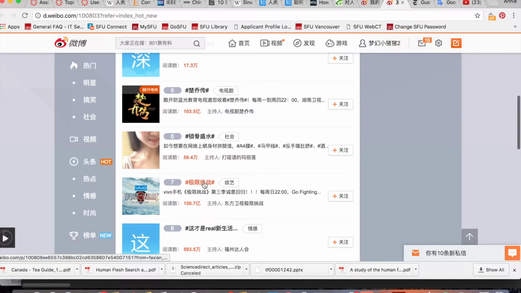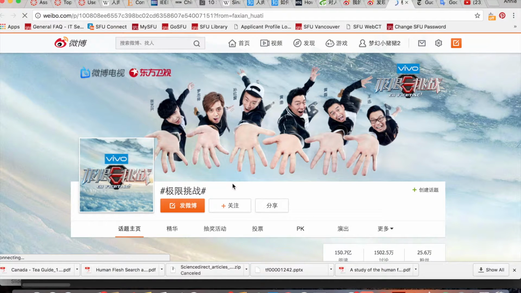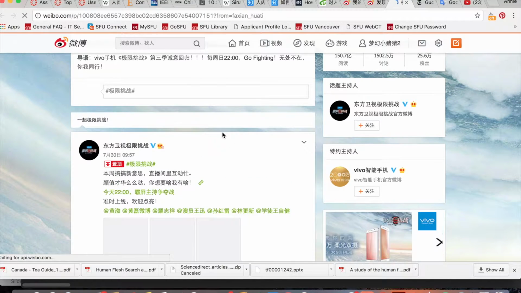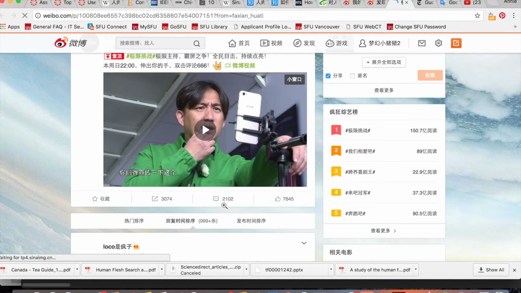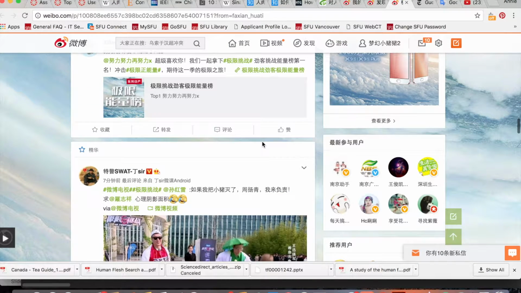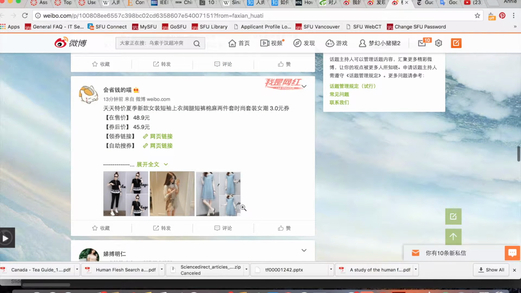This is one of the most popular reality shows in China, and as you can see, there are more than 15 billion Weibo tweets. So you can see how popular it really is in China, and you'll be able to see official posts about the reality show, and then you'll also be able to see other people's posts as well. You can join the conversation. Most of the people watch the show and post on Weibo at the same time, so you'll be able to discuss the show with other people.